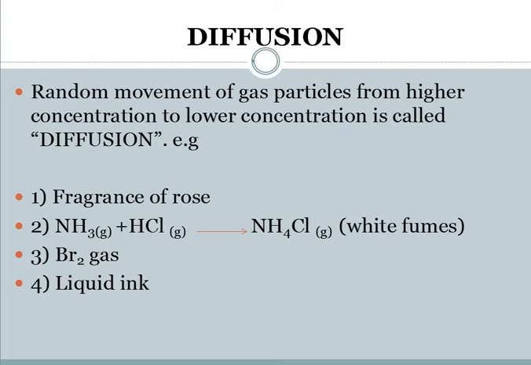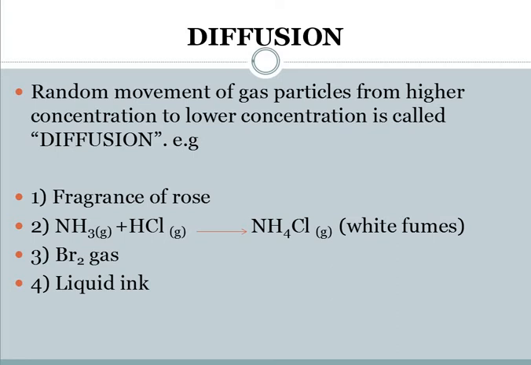Similarly, if we take ammonia gas, NH3, and HCl gas is reacted with it, or it is close over there, we will get white dense fumes of ammonium chloride. Girls, just see that white dense fumes, I have written it. It means they can ask you in your objectives that ammonium chloride, if it is in the gaseous state, what will be the color? It will be white fumes that will be produced.